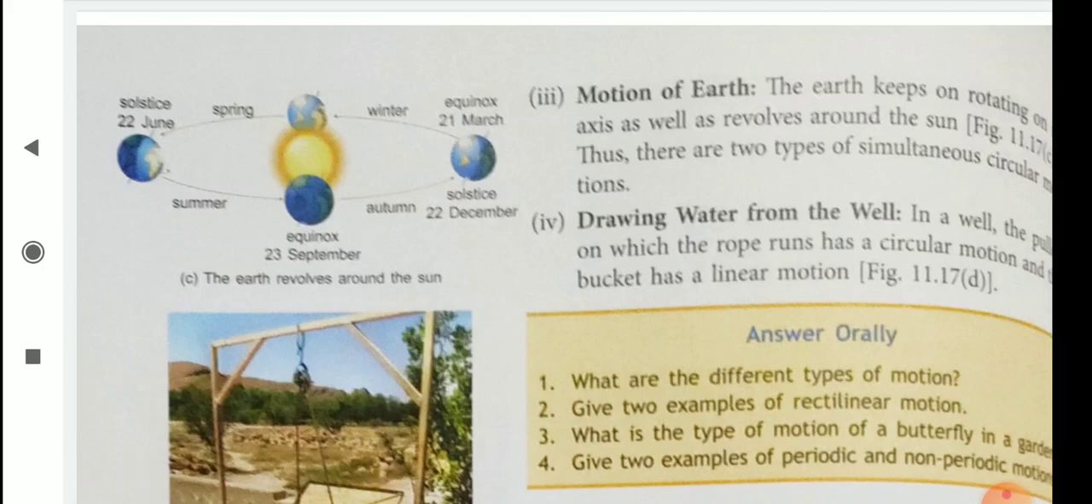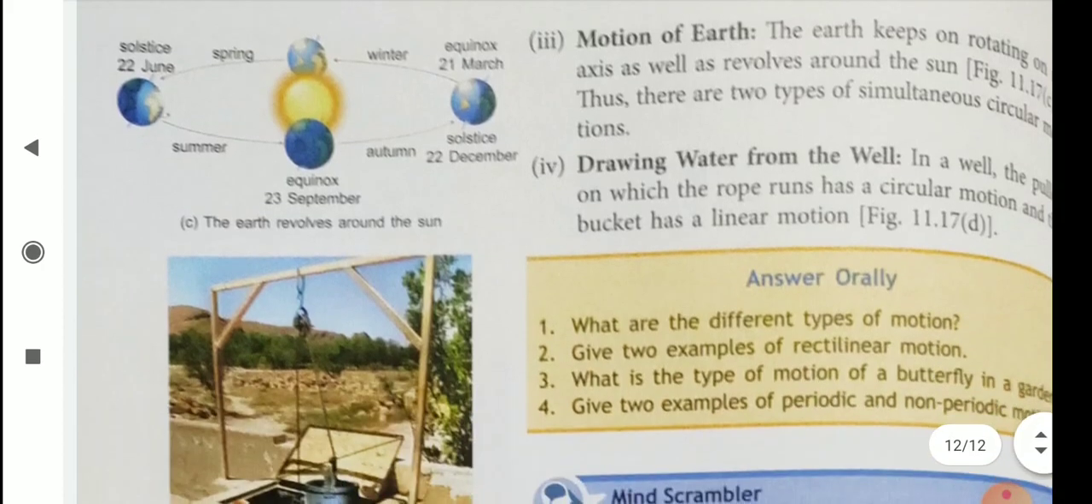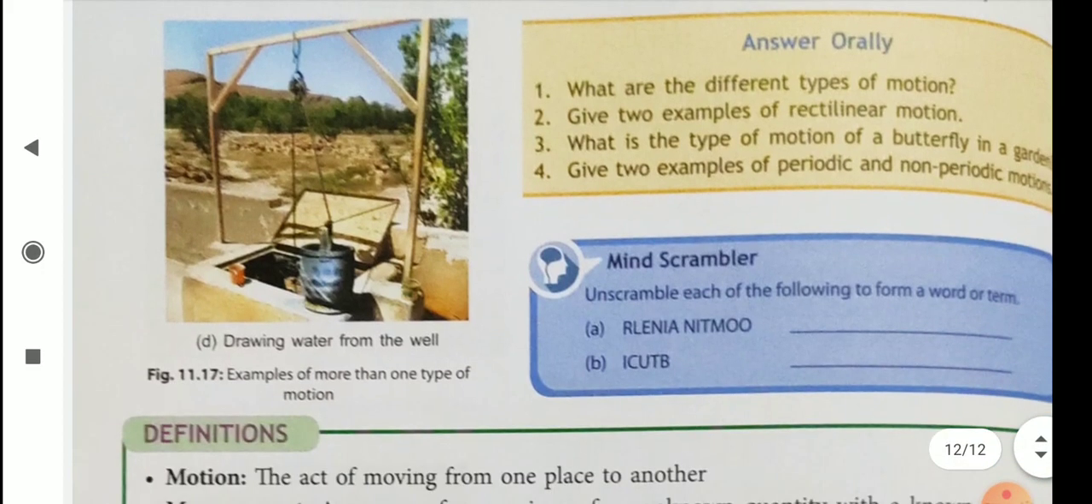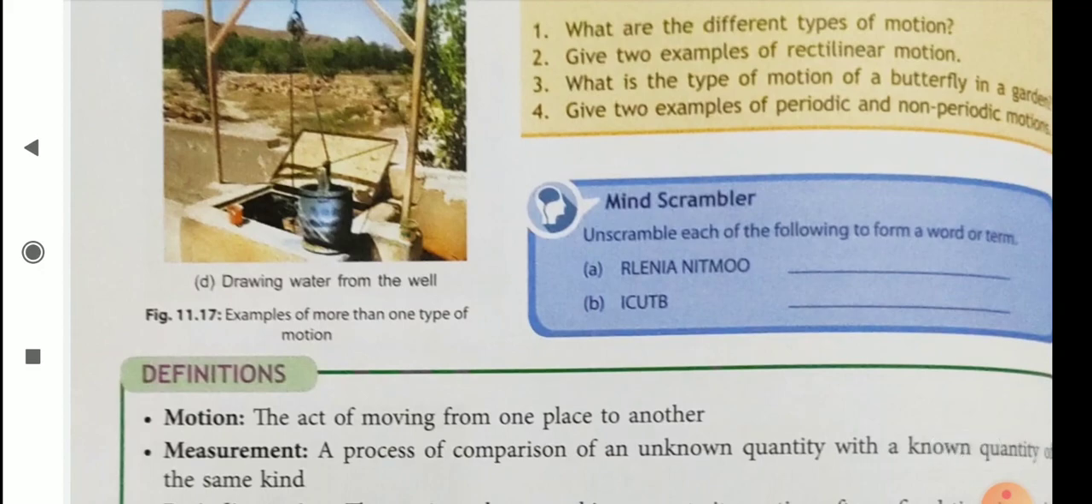So now you get some idea about motion: linear motion, circular motion, rectilinear motion. So you should learn about motion, the types, and also learn the measurement. Again, read this chapter at home properly and learn the important terms.